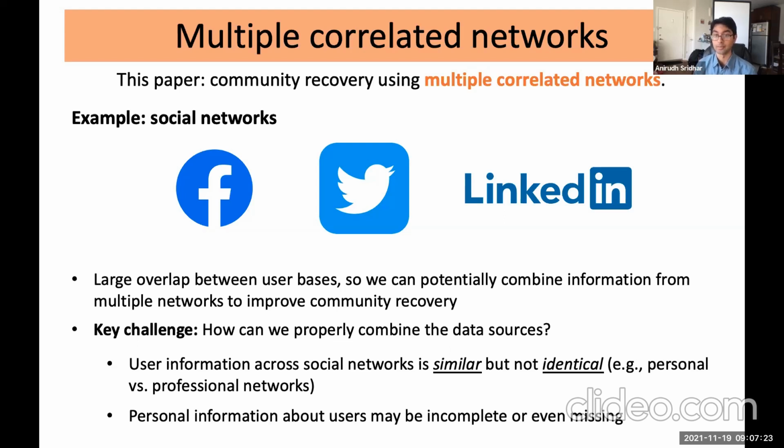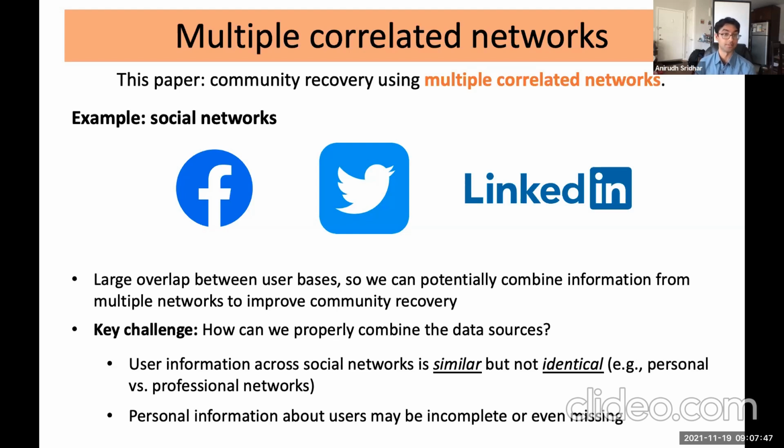So one thing you can think about is that user level information might not be the same across these various networks. For instance, if the same individual is a member of all these networks, they might have different usernames across the networks, which can make it hard to aggregate their information. And more generally, we expect that information about users across these networks are similar, but not identical.